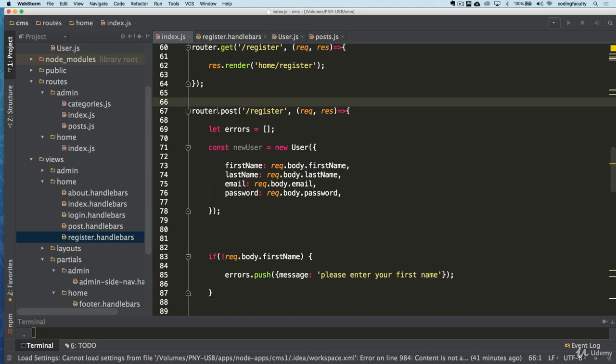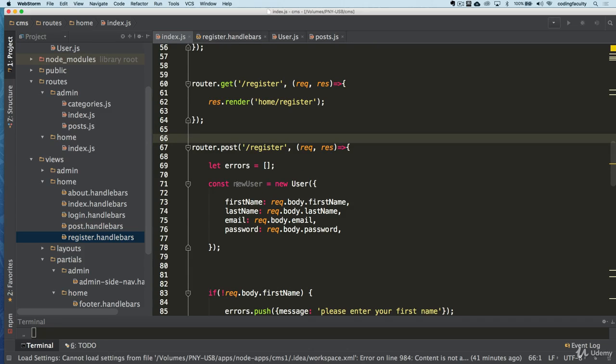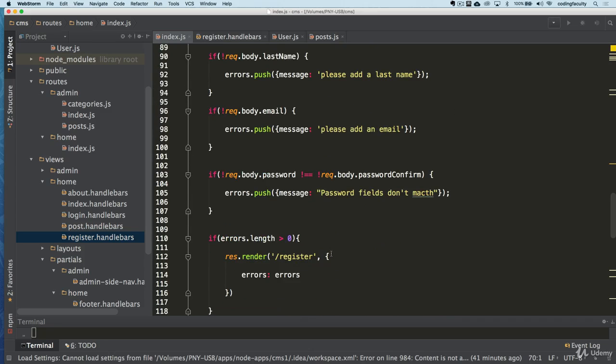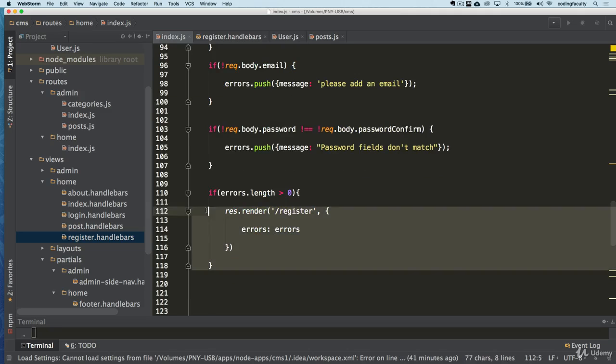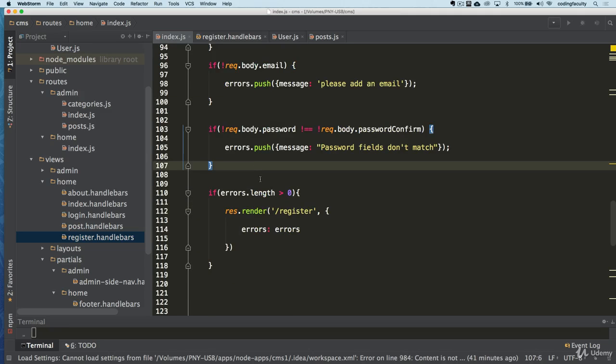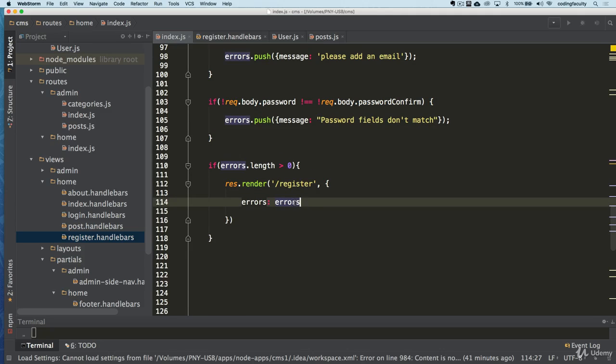Let's go here, post data. Okay, that's fine. This is misspelled, of course. Match. There we go. If anything, we're just gonna render the view, okay, with some errors.